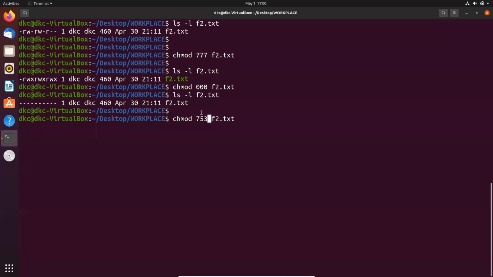Before hitting enter, you tell me, students, what is the meaning of this 753? Seven for the user: read, write, execute, all three, so adding 4 plus 2 plus 1, that is 7. Seven for the user, 5 for the group, and 3 for the others. Now hitting enter. Now check that one.